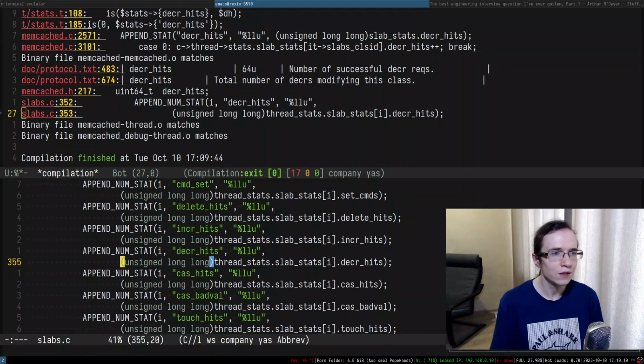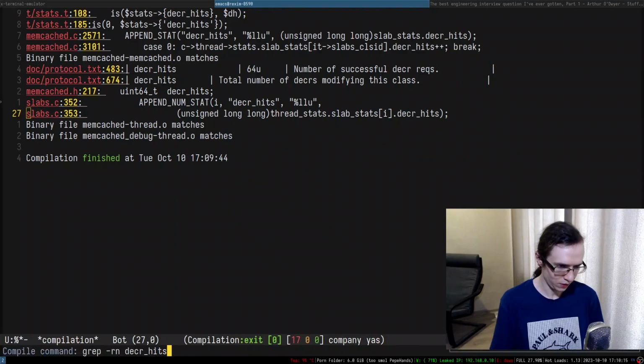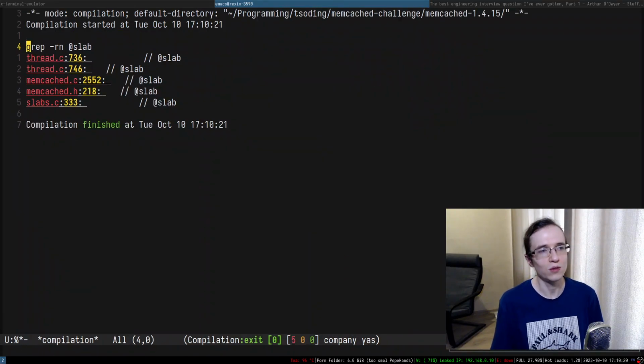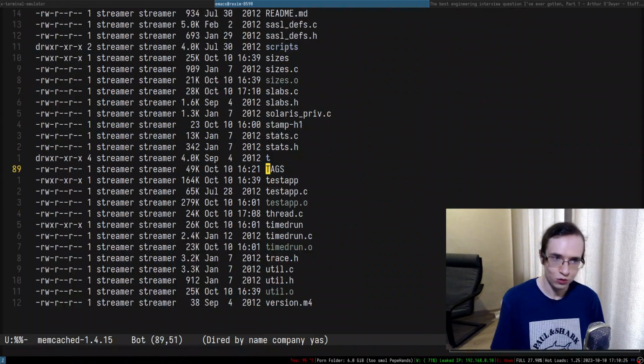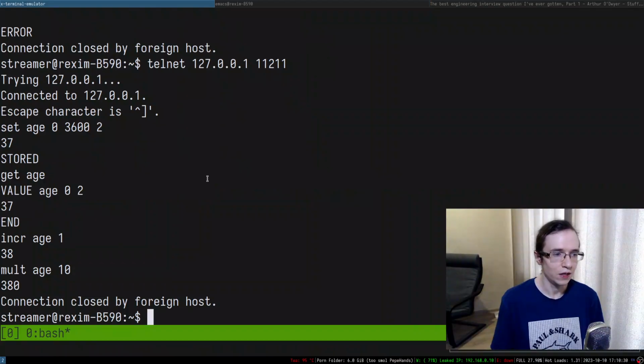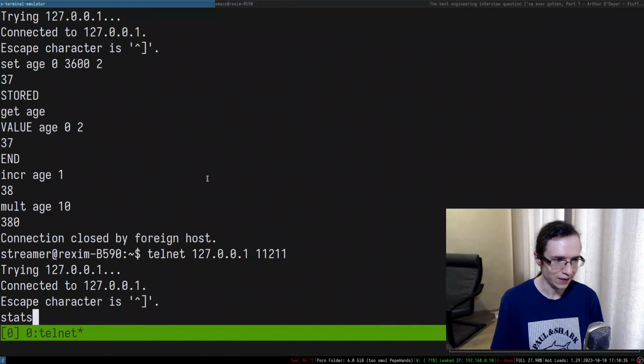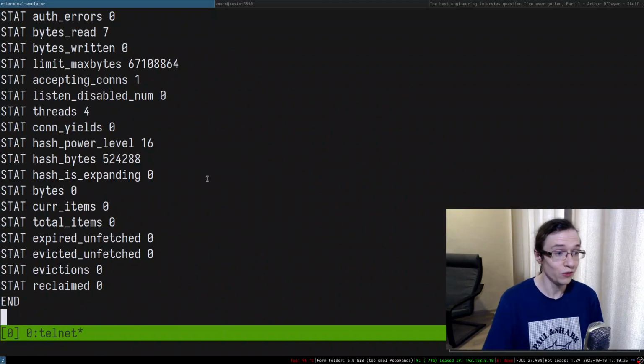And the last thing. Oh, okay, so it's the same thing. All right, so that's cool. I suppose I can just now search for slab. And here are all of the places where I have to do modifications to add a new sort of statistics, right? One of the things I would like to do is run memcached one more time, connect to this entire thing and do stats, right? And here are all of the stats.